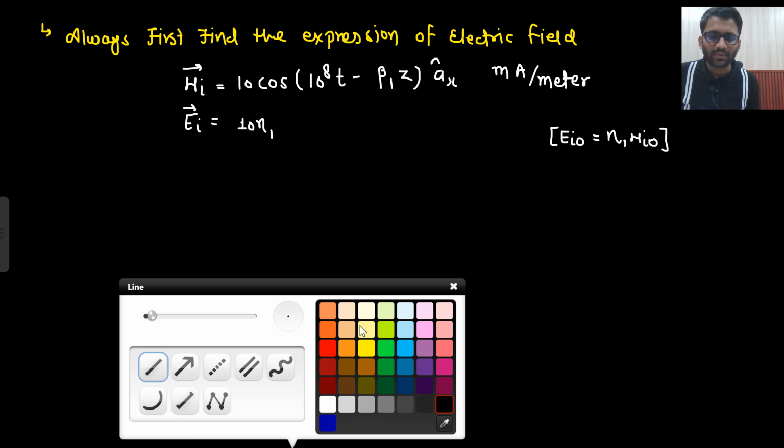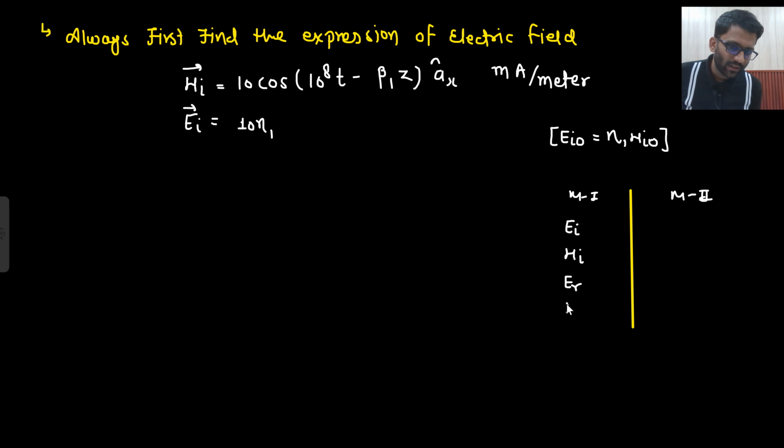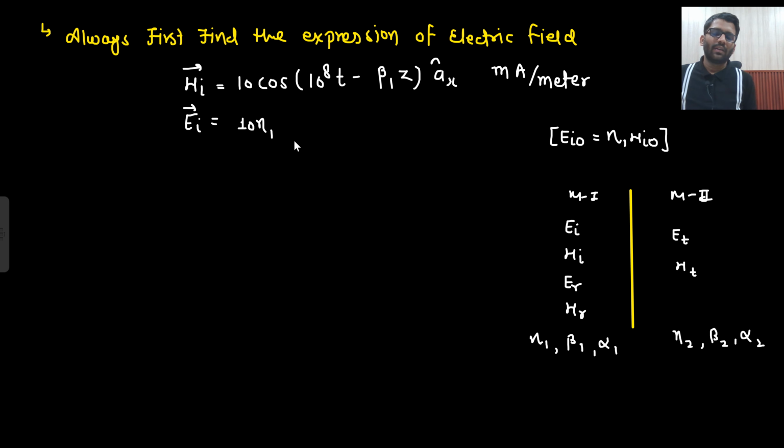Why eta 1? Because let's make the medium here as well. In the examination you wouldn't have to make it, but here I am making it. This is your medium 1, this is your medium 2. In medium 1 there will be E incident, H incident, E reflected, H reflected, and here there will be E transmitted and H transmitted. So this kind of diagram you can make in your examination as well. Here you can write down eta 1, beta 1 and alpha 1, and here you can write down eta 2, beta 2 and alpha 2.